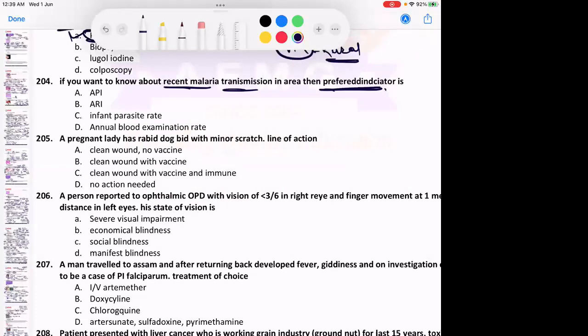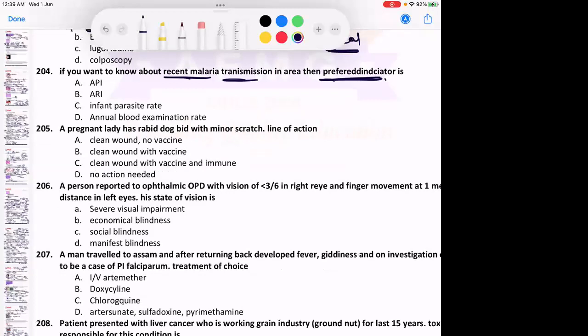If you want to know about recent malaria transmission in an area, the preferred indicator would be. So annual blood examination rate, I told you, is the indicator of operational efficiency. Overall, the best indicator is annual parasitic incidence. But the one for recent transmission of malaria is usually the infant parasitic rate.